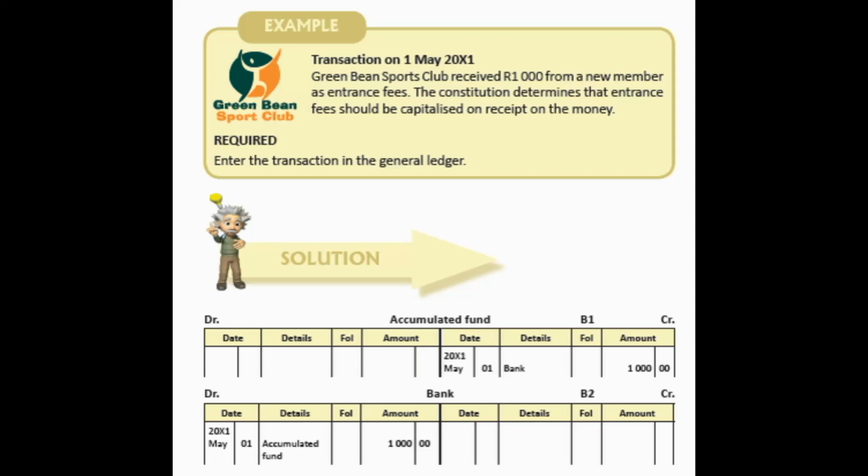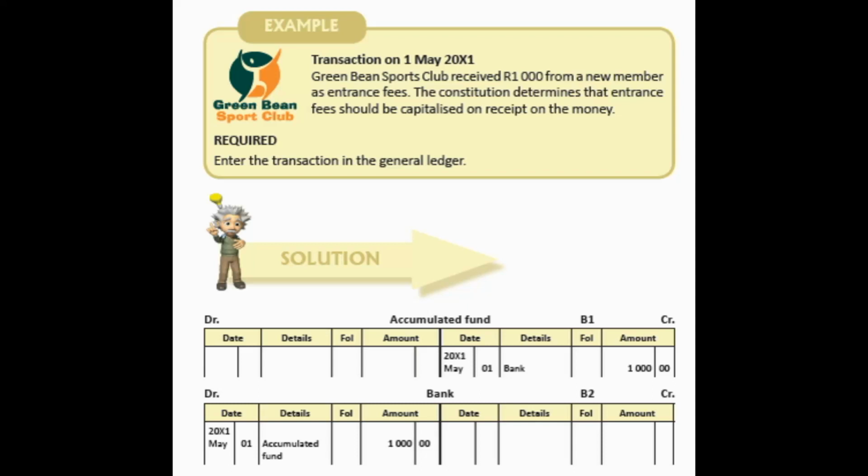This is more or less the same as with owner's equity, where the owner starts a business and deposits the money in the bank account. Then what we normally do is we debit bank, credit capital. You remember that. Now in this case, it's exactly the same thing. It was specified in the Constitution that entrance fees will be capitalized.